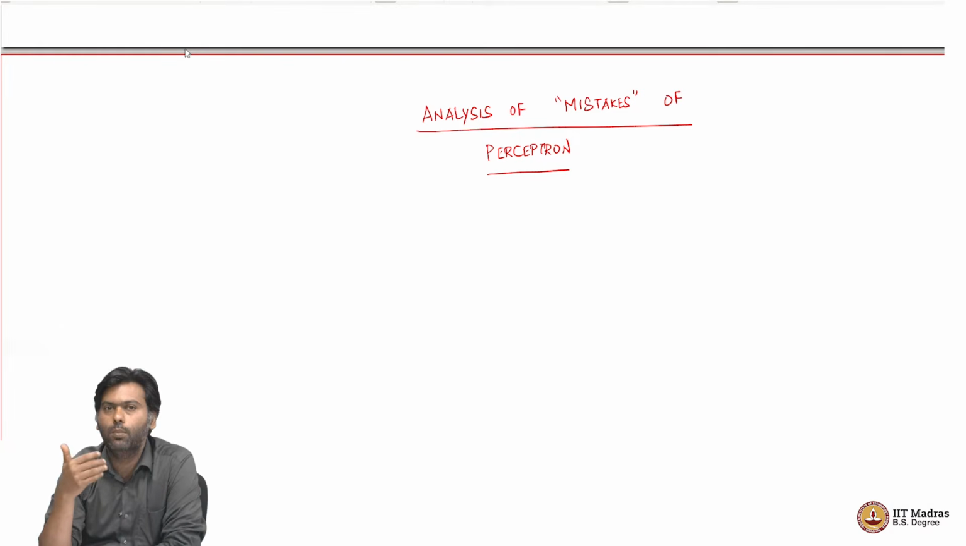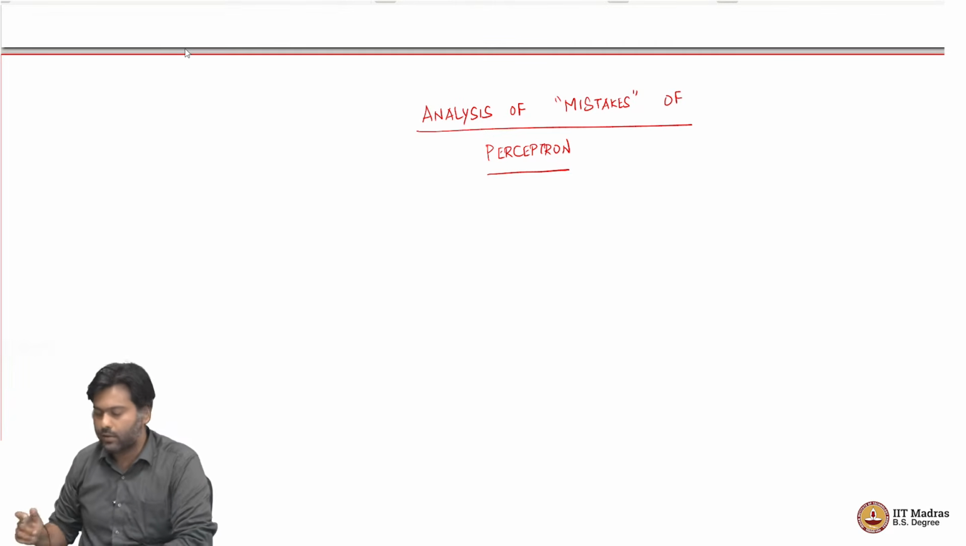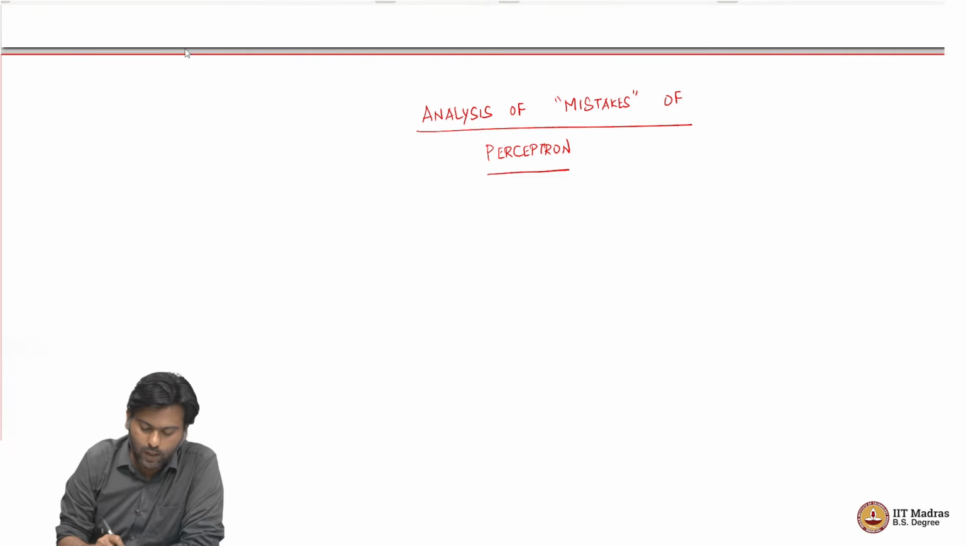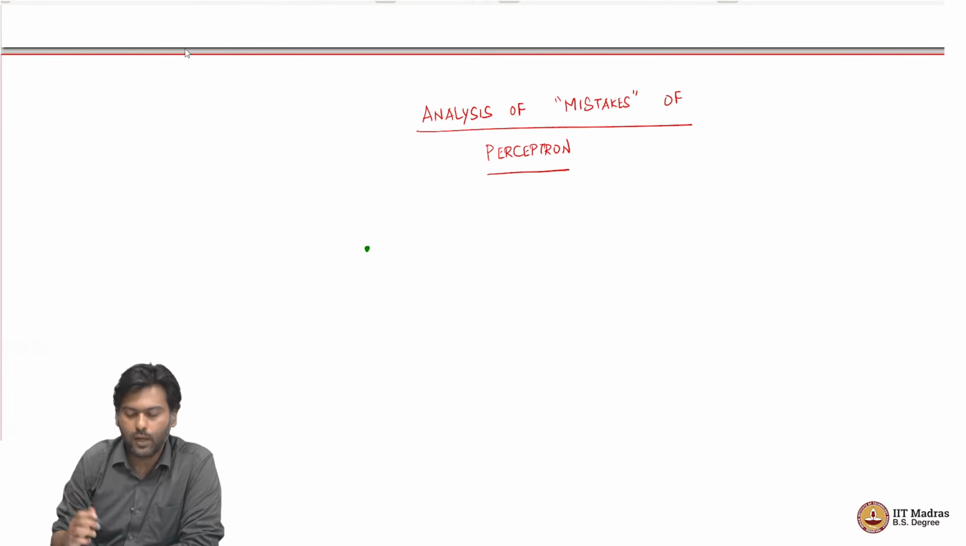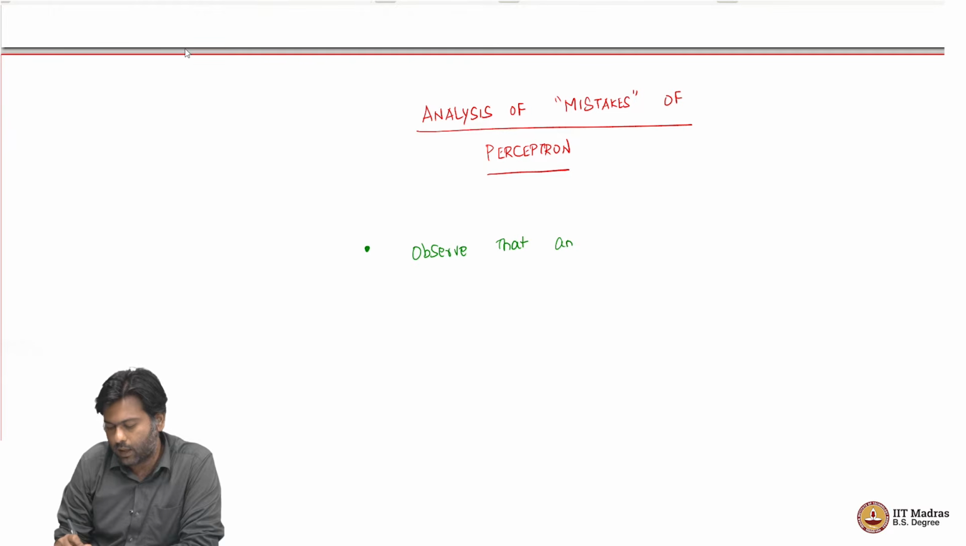So, can we analyze the mistakes of this algorithm? How many mistakes will this algorithm make? So, why do we care about mistakes? Because the algorithm only makes an update when a mistake happens. So, now observe that an update in the perceptron algorithm happens only when a mistake happens.